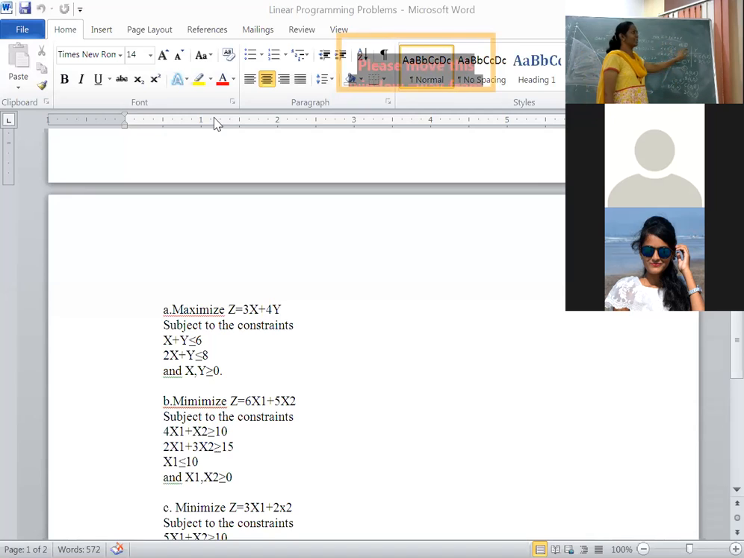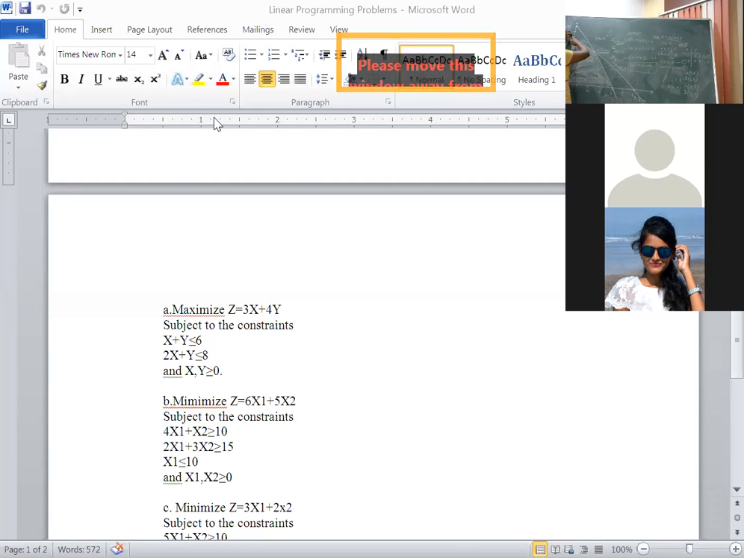Similarly, for the second equation, substitute x value as 0, and similarly substitute y value as 0. You will get 2 ordinate points. With 2 equations given, we got 4 ordinate points. The first equation's ordinate points are 0, 6 and 6, 0. This is 0, 6, and this is 6, 0.